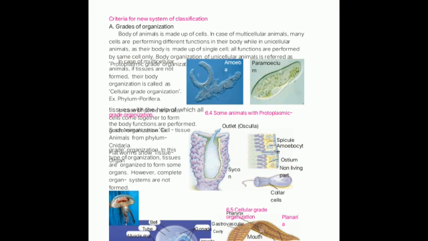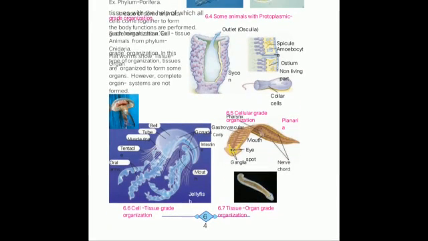Okay, sycon you have to remember as an example of cellular grade, and then we have wound up with the cell tissue grade in which jellyfish is one of the examples. And then afterwards we have wound up with tissue organ grade organization, in which the example given is planaria. Planaria is the example of tissue organ grade organization.